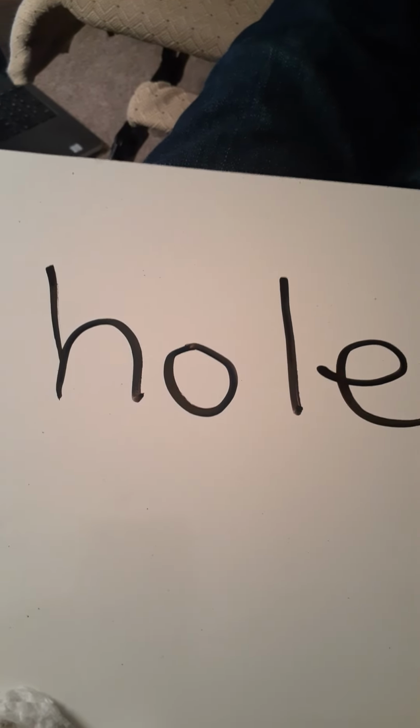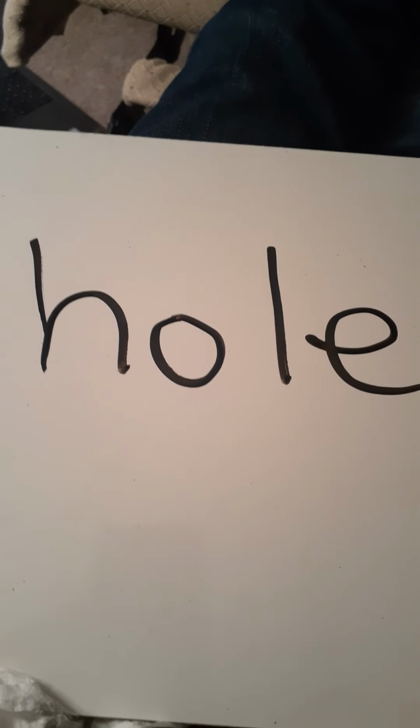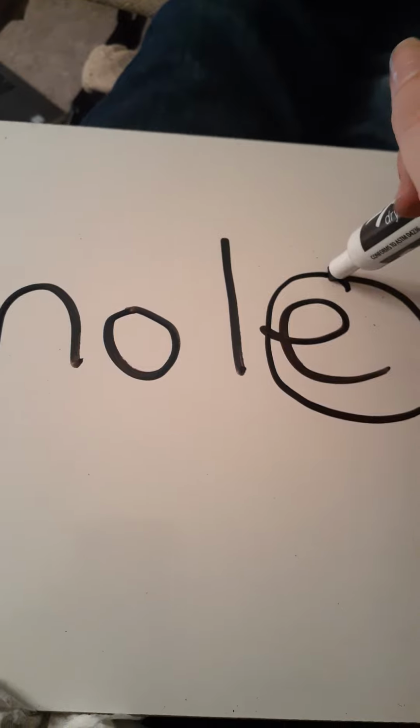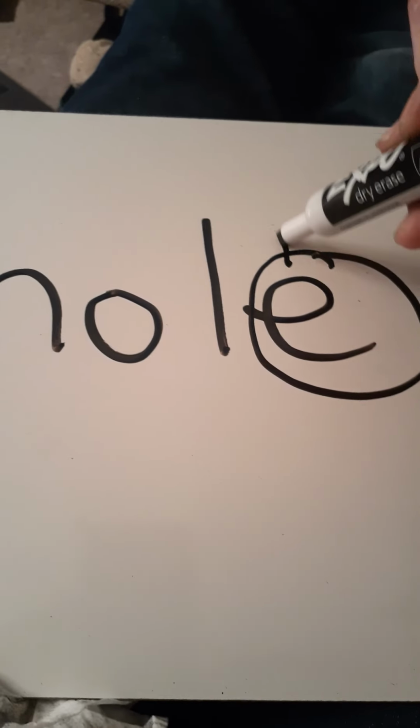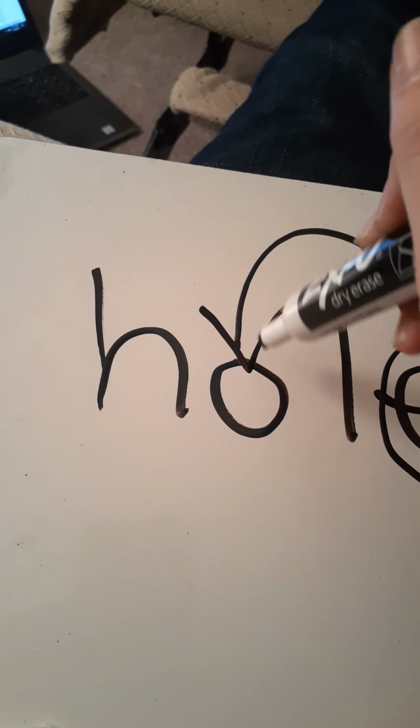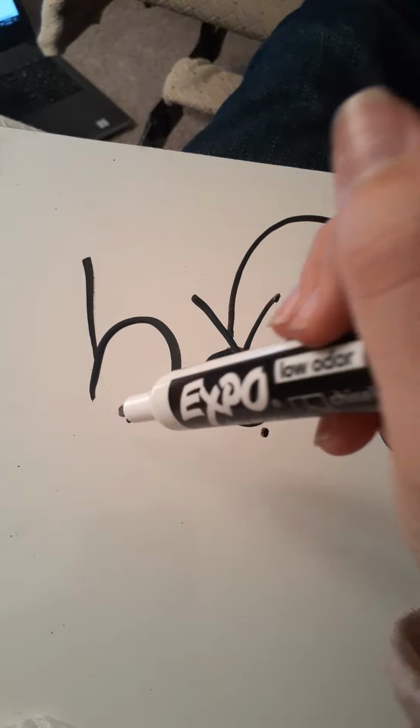All right, this one's a little bit different. We're going to try to sound it out or stretch it out. So we see the E and there's nothing at the end. So it's going to be silent, but it's magic because it makes the first vowel say its name, which is O. H, as we said in the last word, says the sound H. What sound does L make?